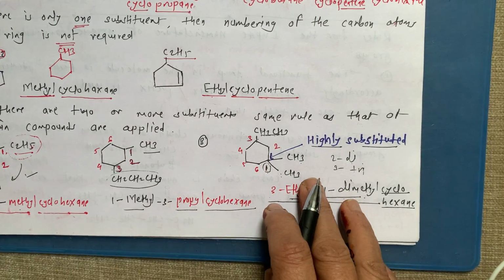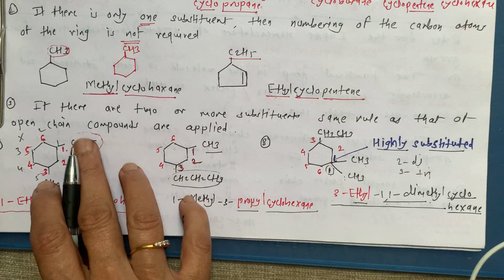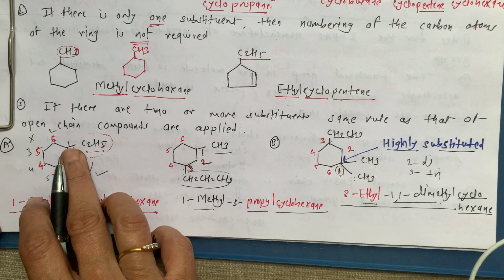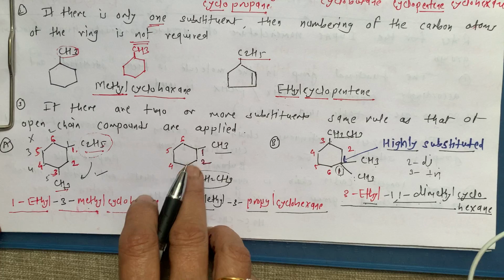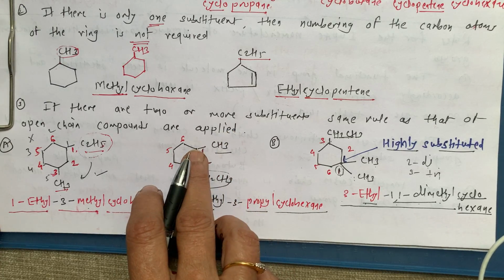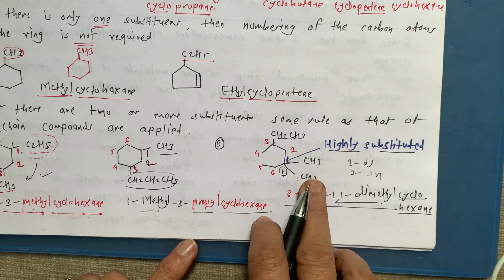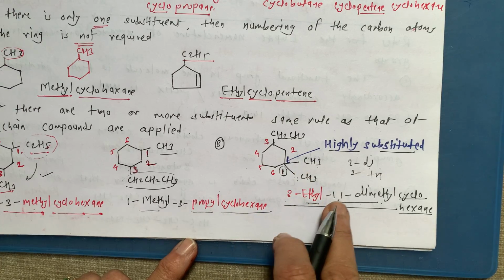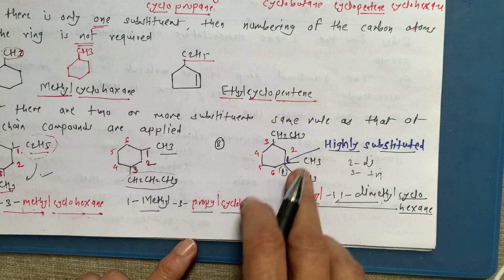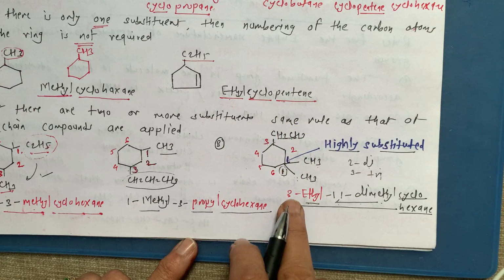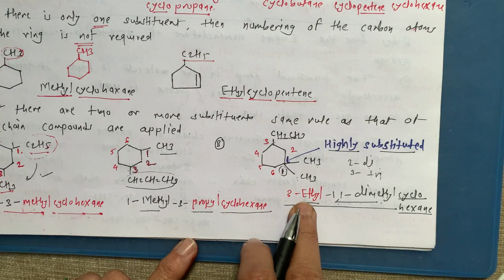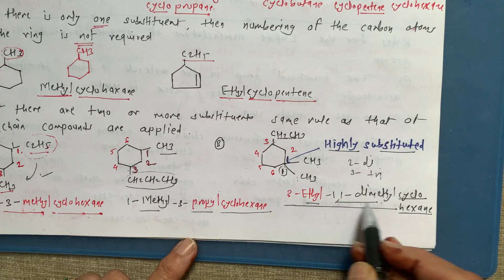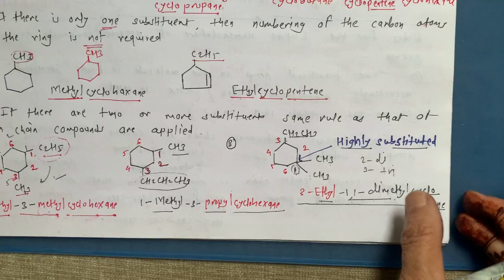Remember this very well. Alphabetical order is the same as in an open chain compound. You have to give preference to which comes first in alphabetical order. So here it is number 1 to the ethyl group. In comparing between methyl and propyl, methyl will have number 1, but when it is highly substituted, then you have to give number 1 to the highly substituted position, but only the writing is in alphabetical order, and whatever number comes you have to write over here. So the ethyl group is on the third carbon, so 3-ethyl, while for this highly substituted carbon we have to start from here. So this is number 1. So this is 3-ethyl-1,1-dimethylcyclohexane.